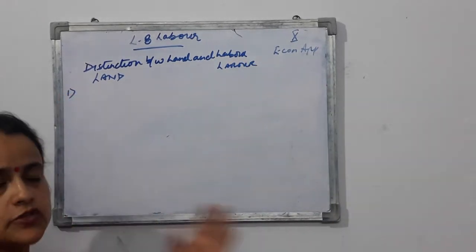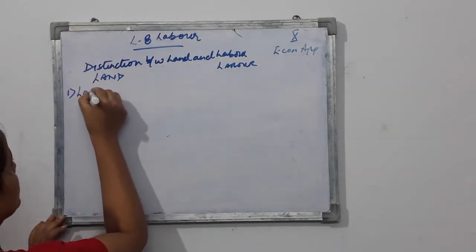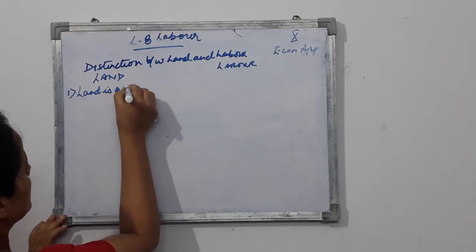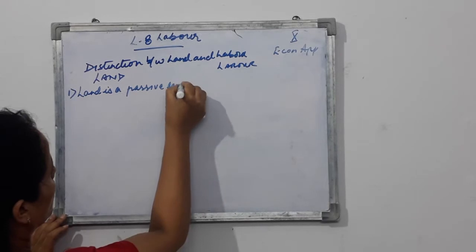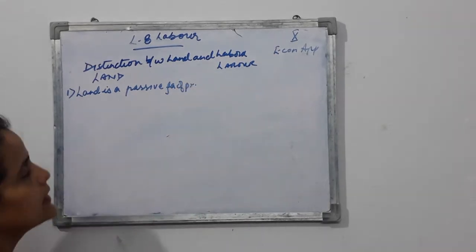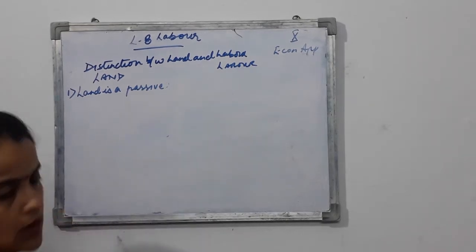The first difference is that land is a passive factor of production. FOP, factor of production. What does this mean?